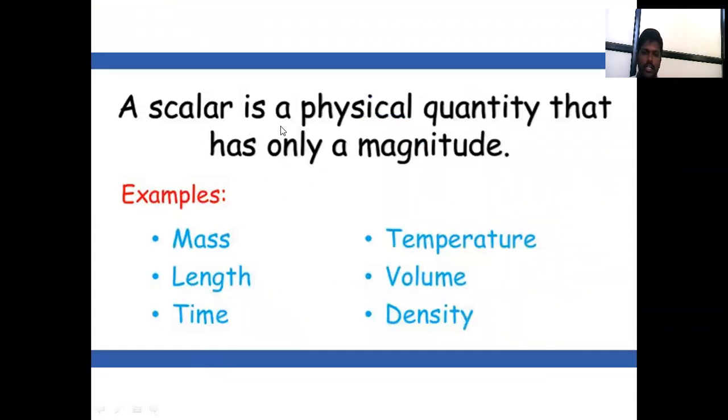Thus the scalar quantity is the physical quantity that has only magnitude. Those quantities which have only magnitude are called scalar quantities. For example, mass, length, time, temperature, volume, density. Like this, all these quantities are scalar quantities.